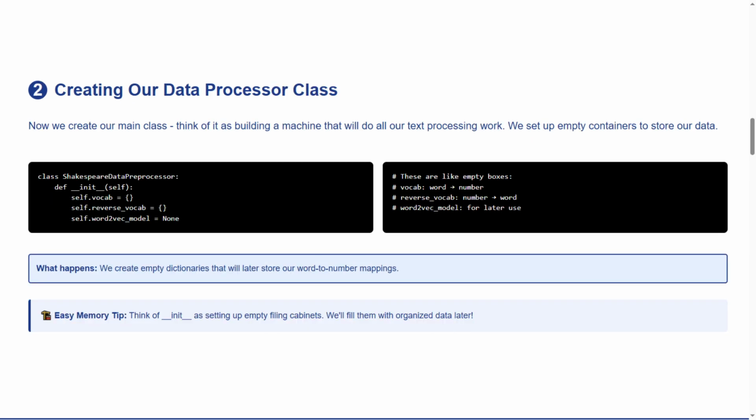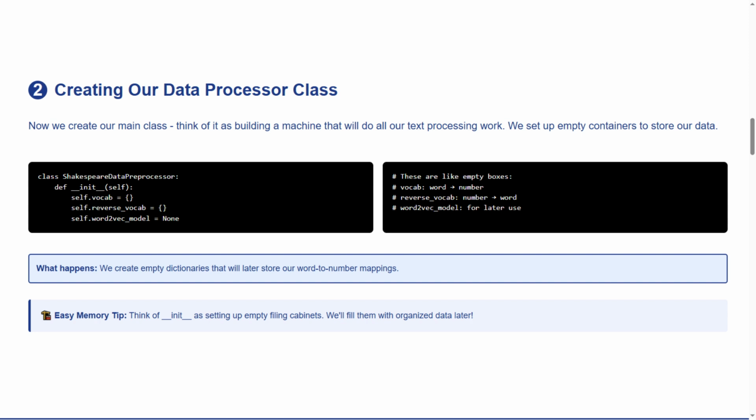Now we're building the heart of our system, our data processor class. Think of this as constructing a smart factory that will transform all of Shakespeare's words. In our code section, we're creating ShakespeareDataPreprocessor with 3 empty containers. vocab for storing word-to-number mappings, reverse_vocab for number-to-word mappings, and word2vec_model for future adventures.